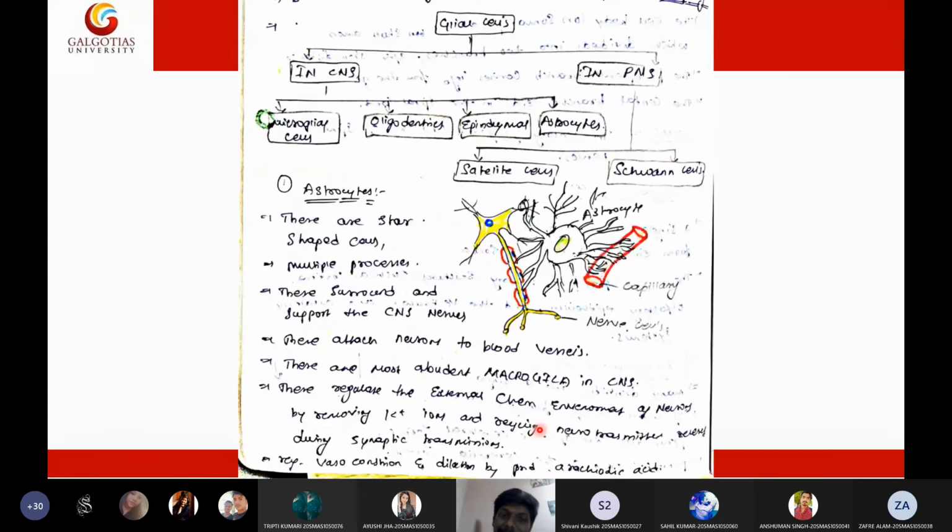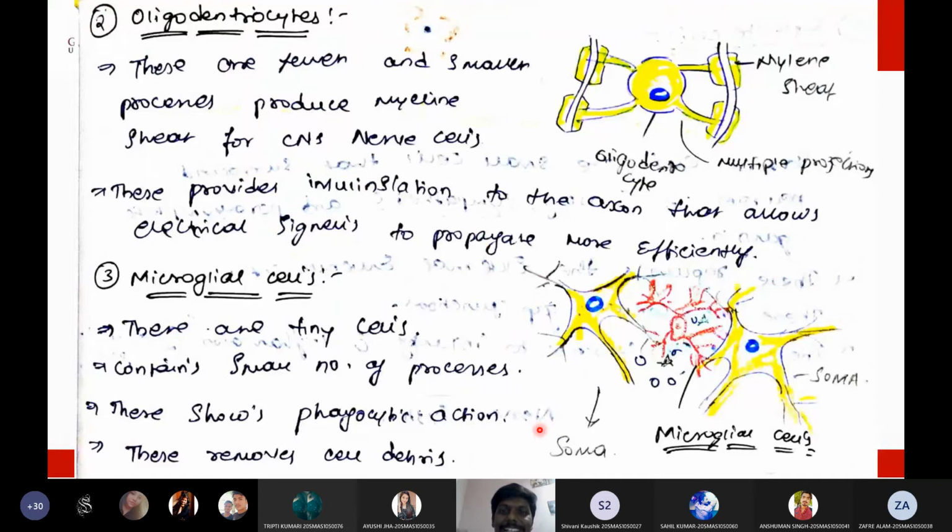Okay, and there is one more cell that will give insulation inside the brain, and that is the oligodendrocyte. Oligodendrocyte and Schwann cell are the same in function. Schwann cell will give insulation to the peripheral nerves, whereas the oligodendrocyte will give insulation to the central nerves. That's the only difference. And what cell will regulate the microenvironment of the neurons?